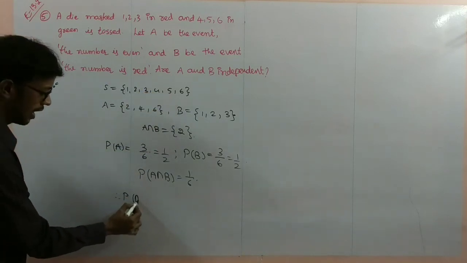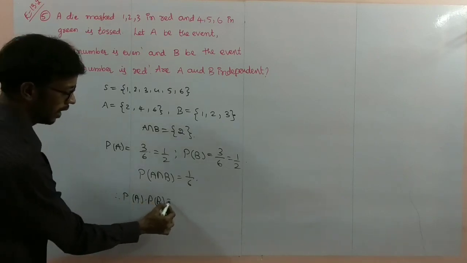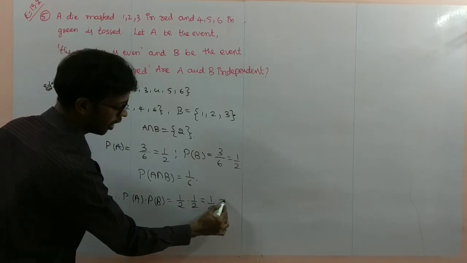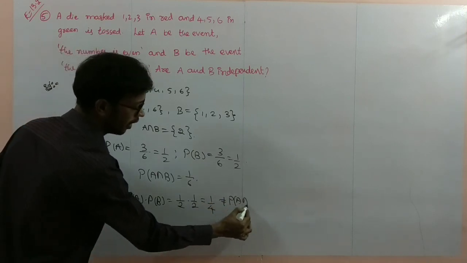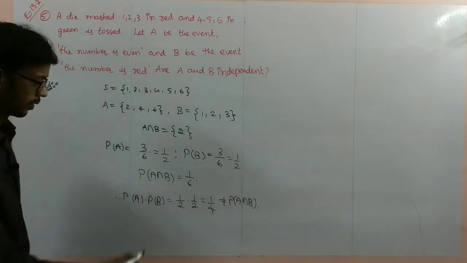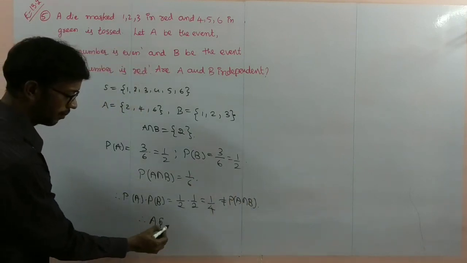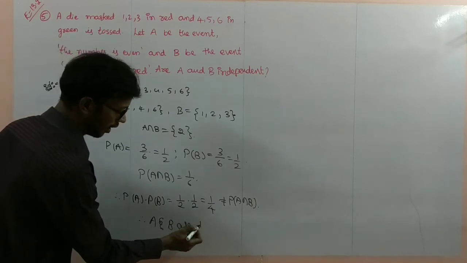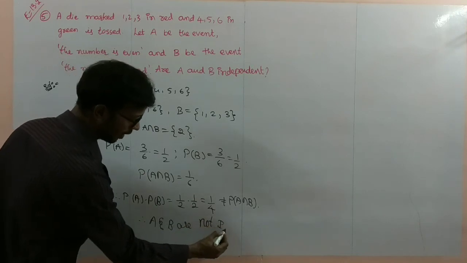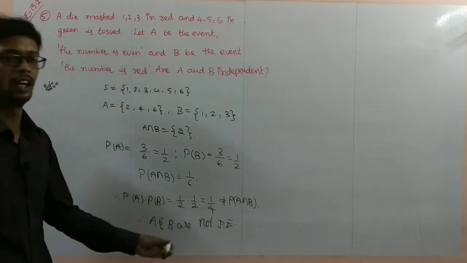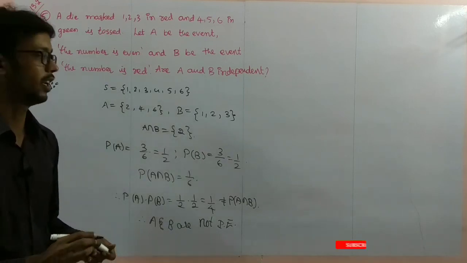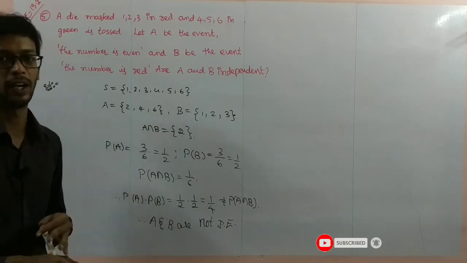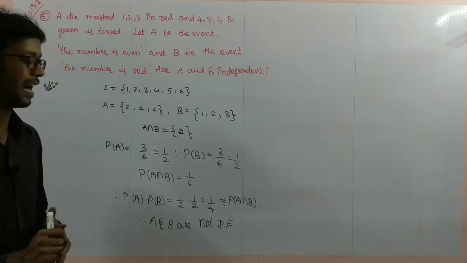Now probability of A into probability of B is 1 by 2 into 1 by 2, which is 1 by 4, not equal to probability of A intersection B. Therefore, A and B are not independent events. Not independent means dependent, one depending upon another. So this is the way of finding dependency and independency. Pause the video to note it down.